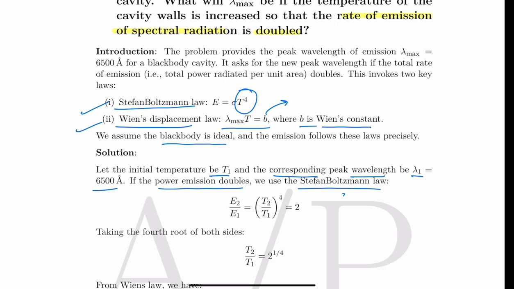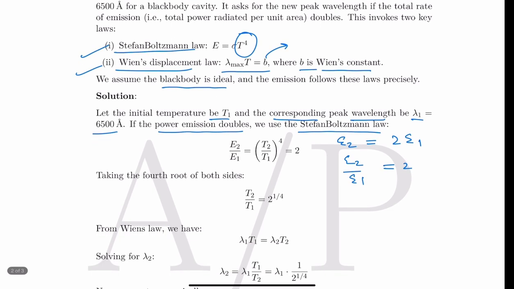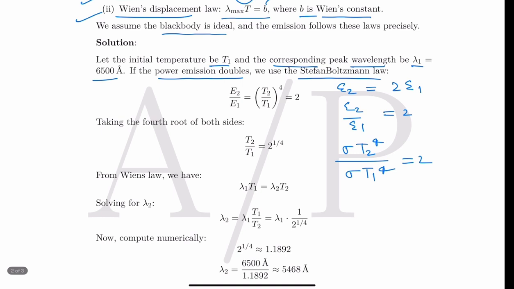Then as per the question the power emission doubles, so we are using the Stefan-Boltzmann law. As per the question E2 is double of E1, that means E2 by E1 is 2. For E2 we could write sigma T2 to the power 4, and for E1 we could write sigma T1 to the power 4, and this is equal to 2. Here we have got the ratio, which is T2 by T1 is equal to 2 to the power 1 by 4.